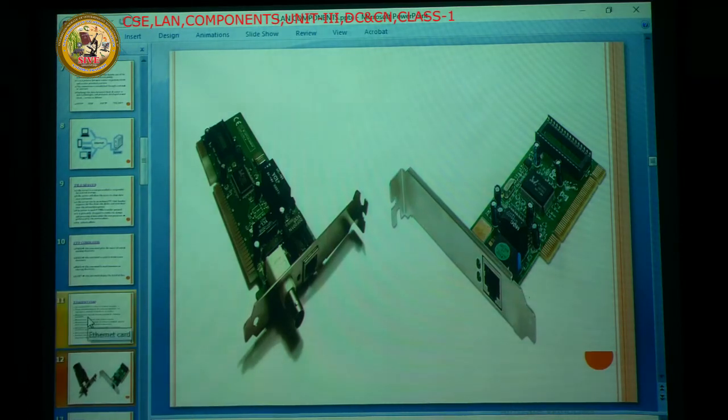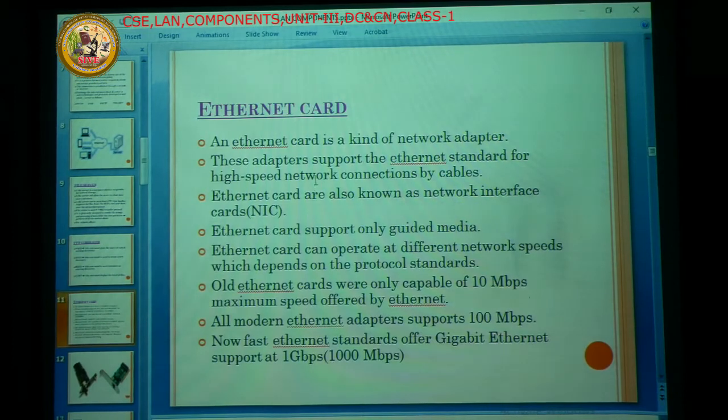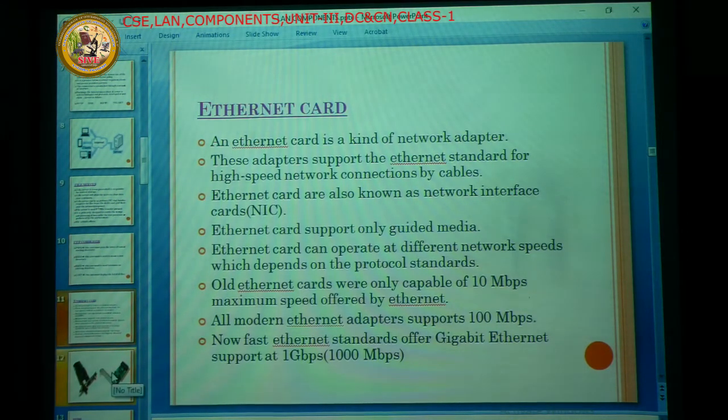And here it is the NIC. The Ethernet card is a kind of network adapter. That means it receives data from the guided media. What is guided media, sir? Guided means coaxial cable, twisted pair cables. Here the twisted pair cable is connected to the card.